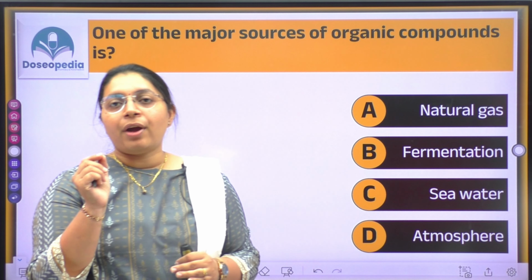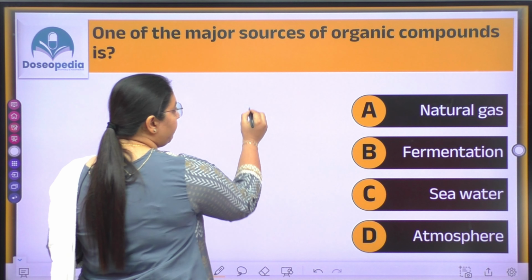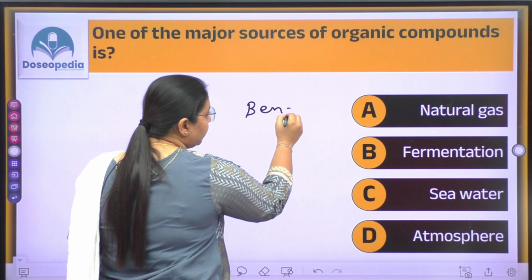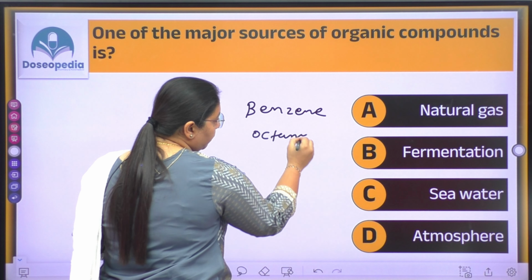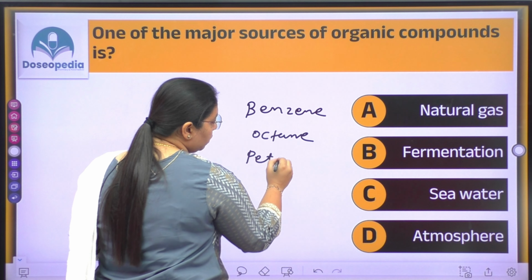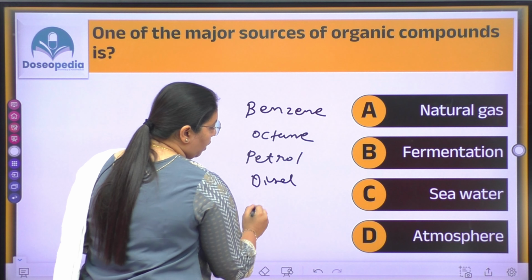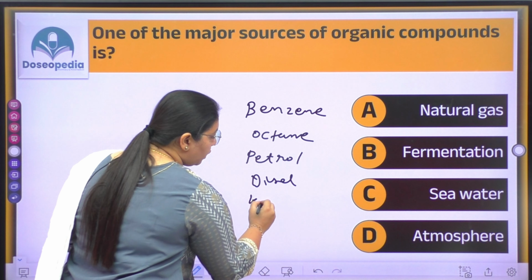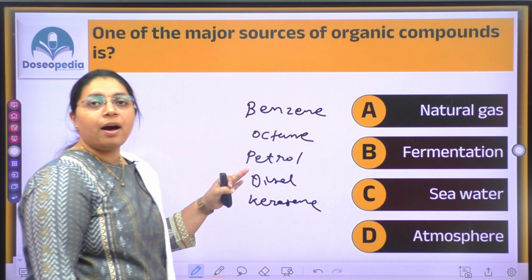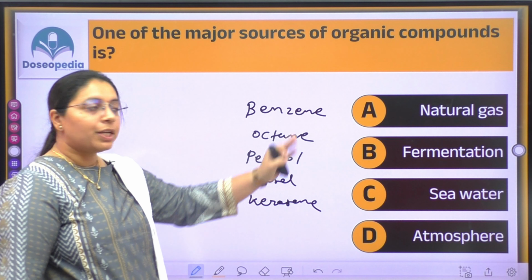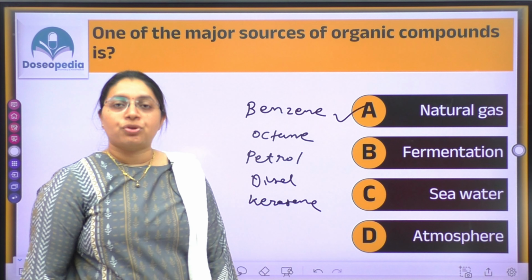At the end of this process, you get many organic compounds like benzene, octane, petrol, diesel and kerosene. So this many organic compounds are obtained from natural gas. The answer will be natural gas.